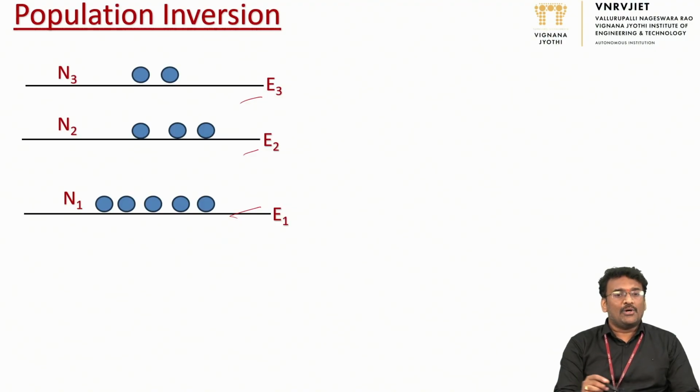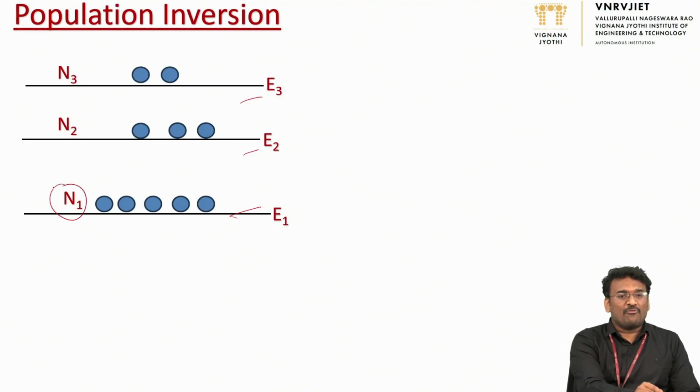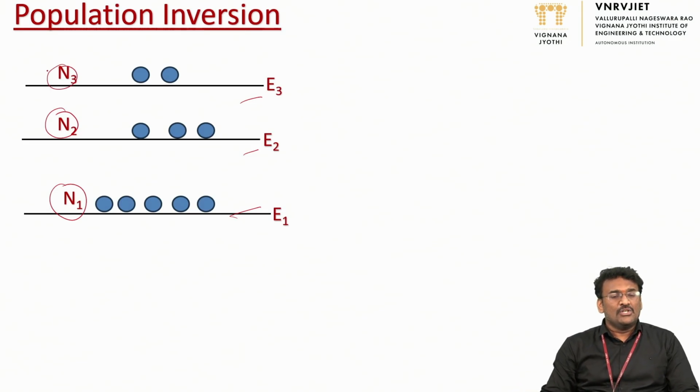Along with that, I also consider N1 as the number of particles in the lower state, N2 the number of particles in the excited state, and N3 the number of particles in the E3 state. In general, to get good stability, the number of particles in the lower state is more than in the E2 state, and the number of particles in E2 is more than in E3. Now N1 is greater than N2 and N2 is greater than N3. This is the general situation.